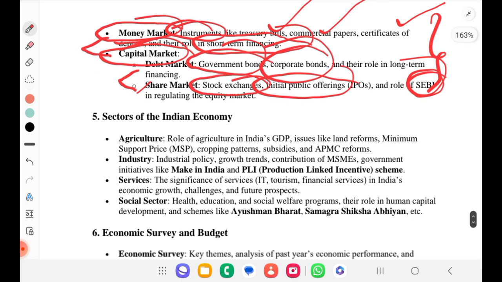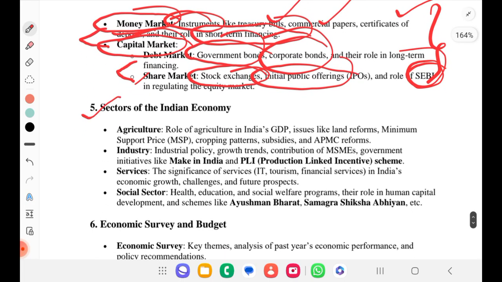Fifth chapter will be focusing on sectors of economy. What are the sectors? Agriculture. Role of agriculture in India's GDP. In depth about agriculture we already read. Now again we will be dealing with this. Issues like land reforms, minimum support price, cropping pattern, subsidies, APMC reforms, etc.